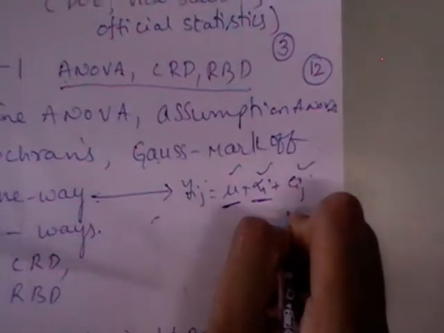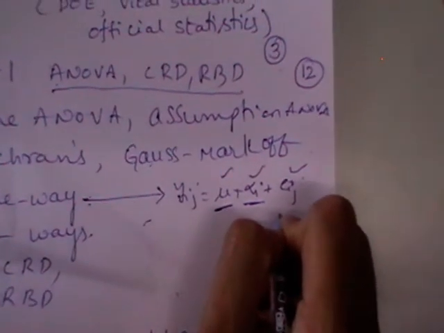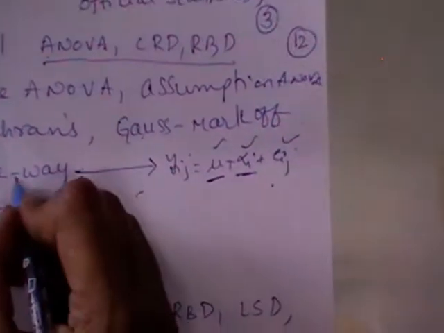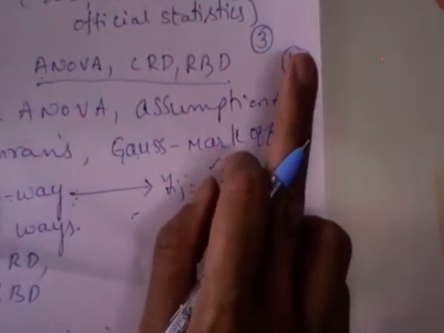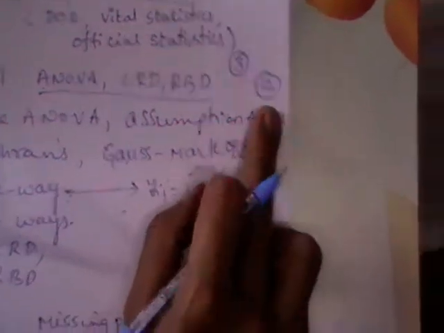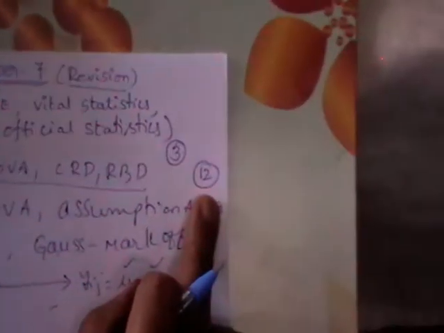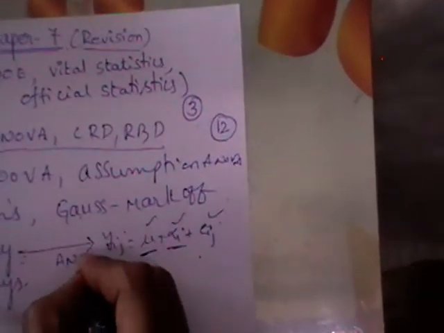After that, you calculate the test statistic F for testing H0. At last, you go for ANOVA. So one-way classification consists of definition, writing linear model, estimation of the parameters, partition of sum of squares, expectation of sum of squares, and test statistic. The last step, the ANOVA table, is important.